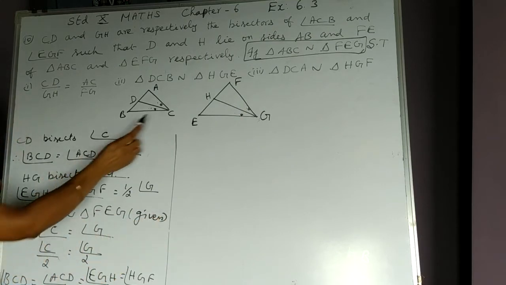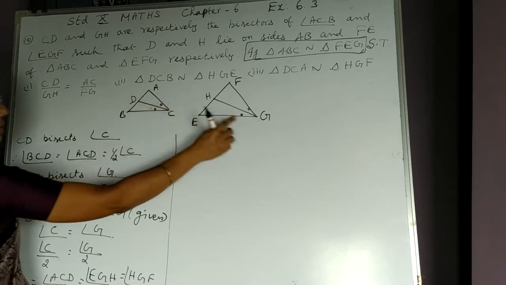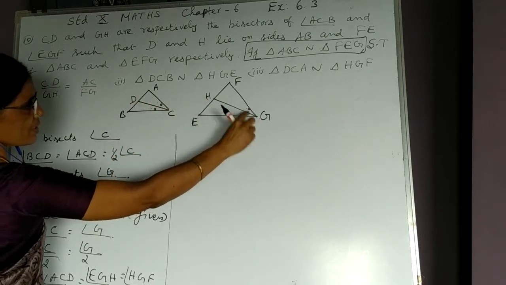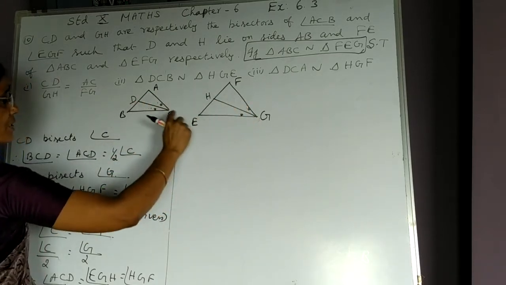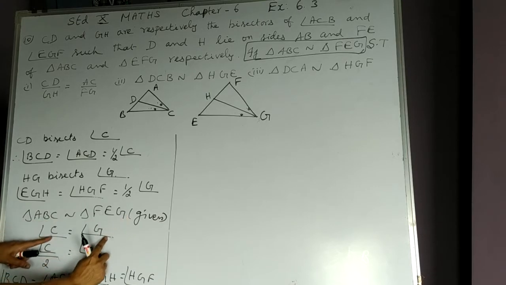Hope you understood. CD bisects angle C, therefore these two angles are equal. GH is the bisector of angle G, these two angles are equal. But C and G are equal because the triangles are given similar. Therefore, C and G are equal.